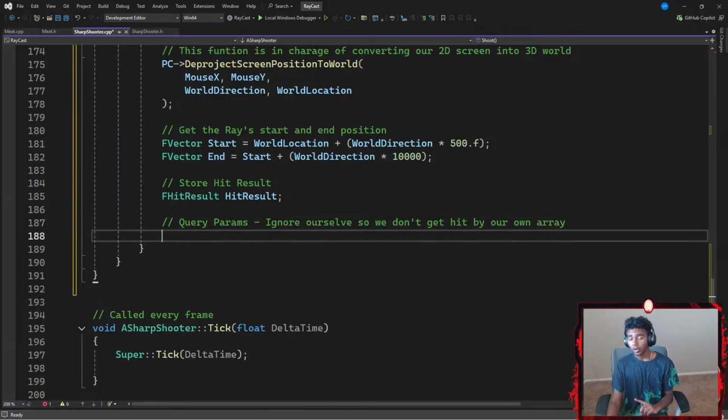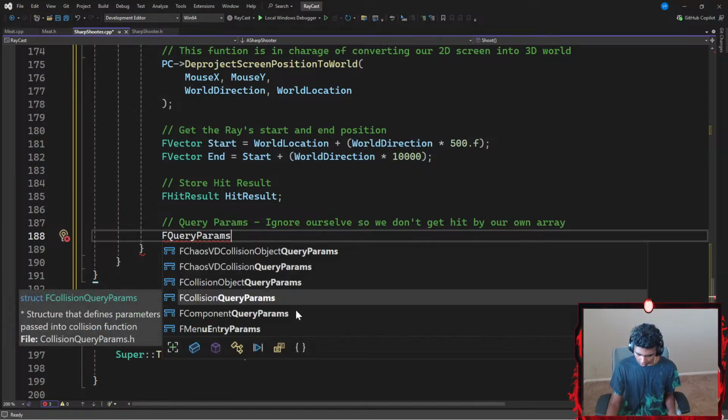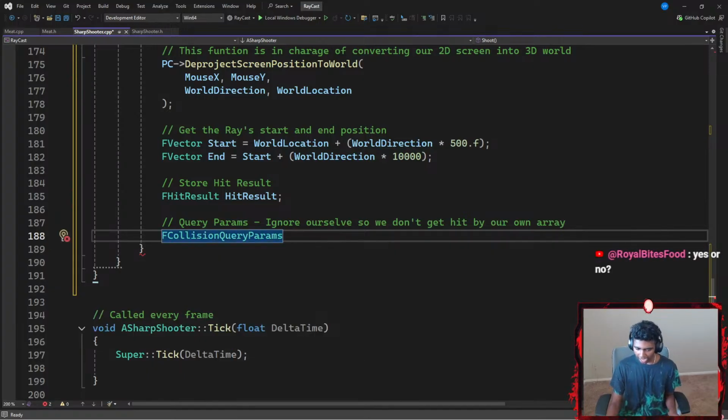There we go. Once I'm done with that, let's say, what could I do? I might go with something like FQueryParams. Okay, there we go. I'm using IntelliSense because I forgot the function. Was it collision query parameters? I think it was FCollisionQueryParams, which is going to be represented by a local variable called something like Query.